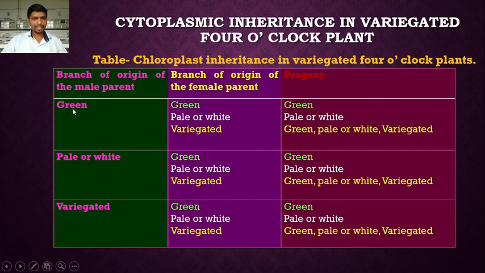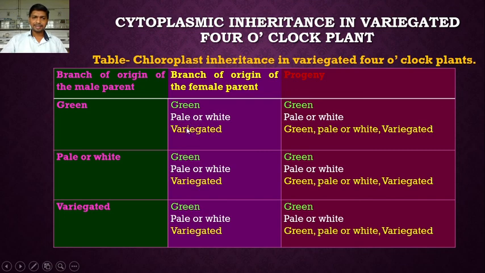The pollen has been derived from the green branch, but the resultant progeny is pale or white. There is no dominance or codominance. It simply depends on the fact that the egg cell has been derived from the pale or white branch, due to which the progeny is pale or white.